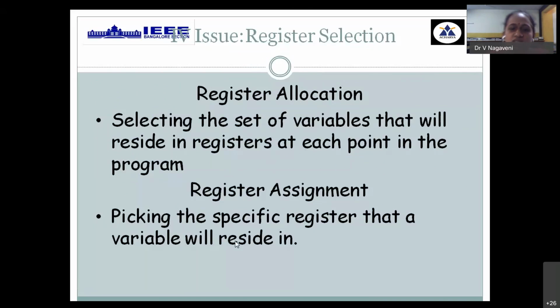The fourth issue is how many registers are available in the target machine and how many I need to pick from the available registers, which is again a challenge. I can use only one register, or I can make use of three registers for my computation.